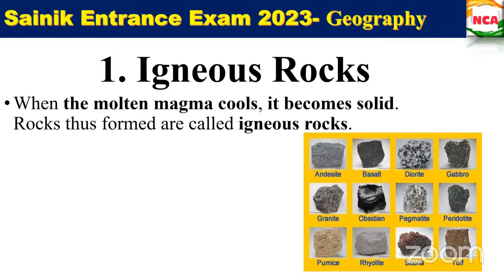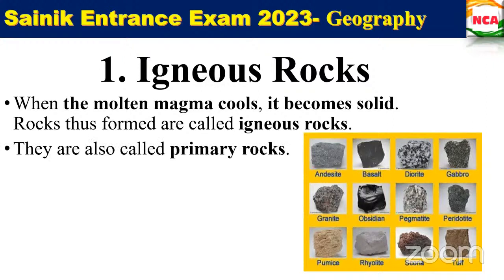At the time of a volcano, when the molten magma comes out, it cools and becomes solid. So the rocks formed at that time are called igneous rocks. These igneous rocks are also called primary rocks, because these are the rocks that are formed first. That is why they are called primary rocks.